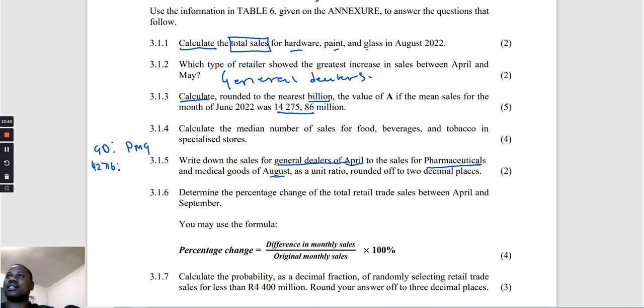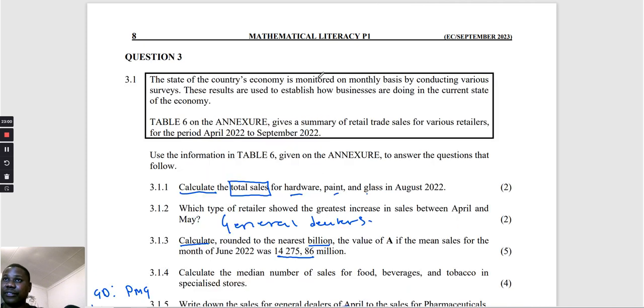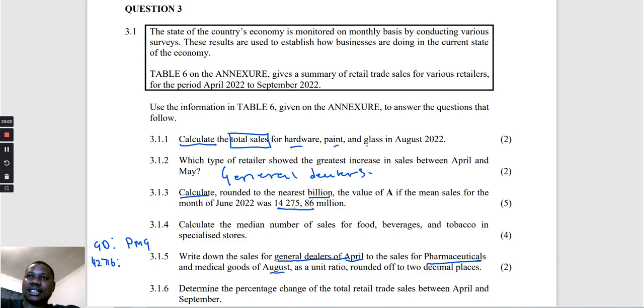For August, this one we're going to check. That is 7,987. So they need it in a unit ratio.